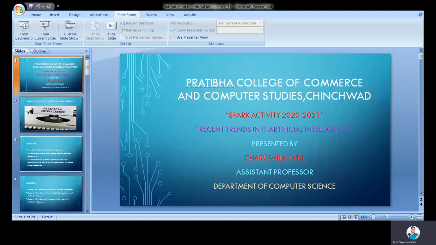The next one is the applications of AI. Depending on the different related fields and tasks, there are different applications of AI. Nowadays, in every field, there are applications of AI. Some are listed here, starting with the expert system. These are applications which integrate machine, software, and special information to impart reasoning and advising. Examples are flight tracking systems and clinical systems, that is, medical diagnosis. If you want to find a solution for corona, the expert system is required because this is a very complex task.